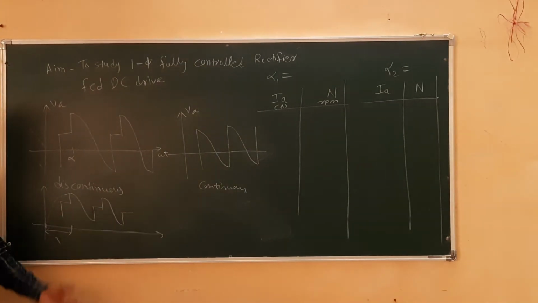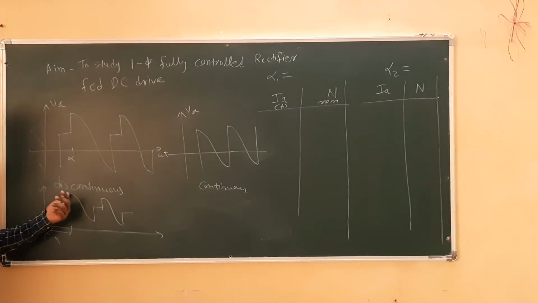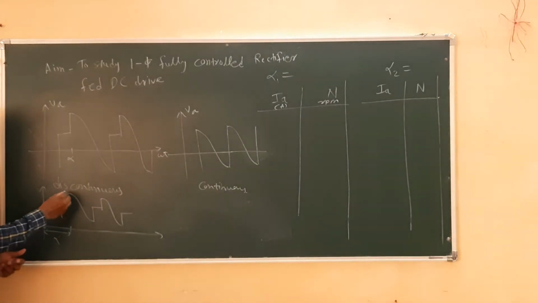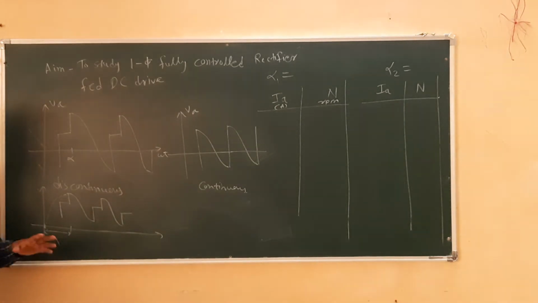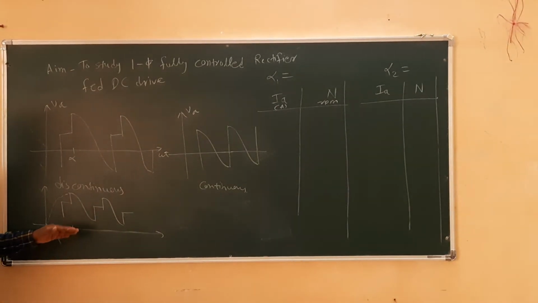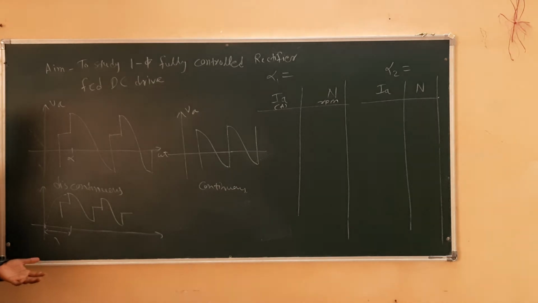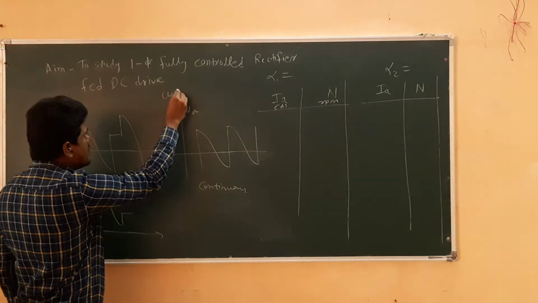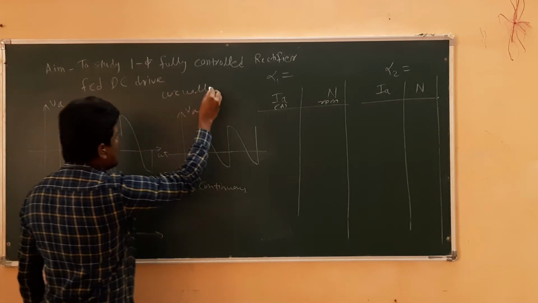This is not possible on the oscilloscope because we cannot accurately project this waveform backwards. So for accurate measurement of the firing angle, we will set the firing angle in continuous mode.